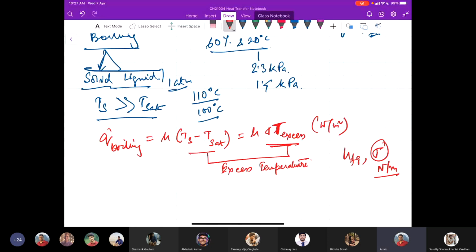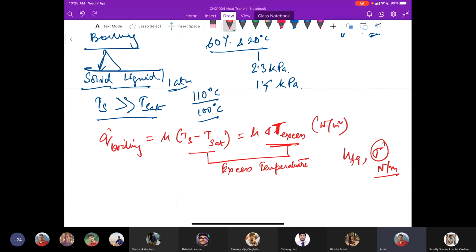Now, this boiling phenomenon is basically not an equilibrium situation; it doesn't happen in equilibrium conditions. The temperature and pressure of a vapor in a bubble is usually different from that of the liquid.